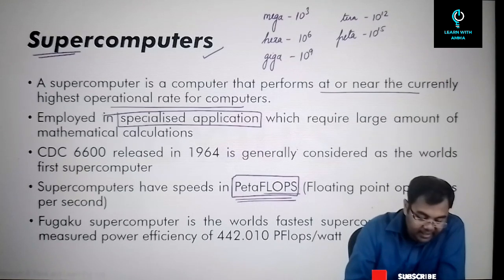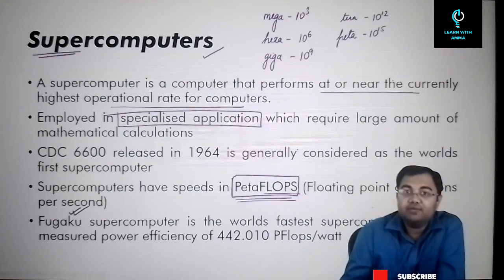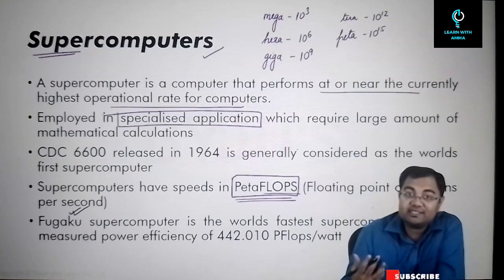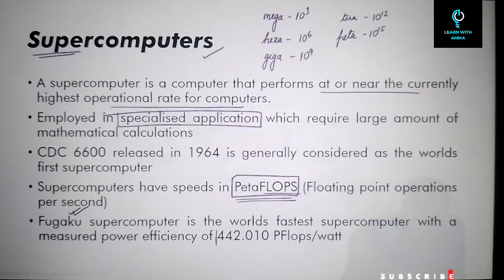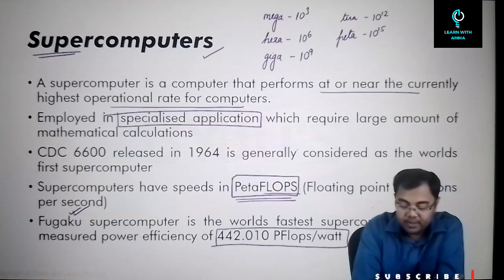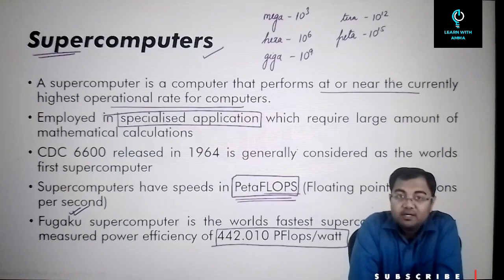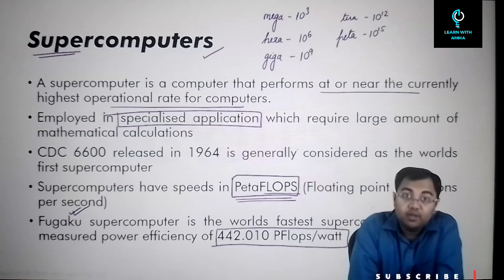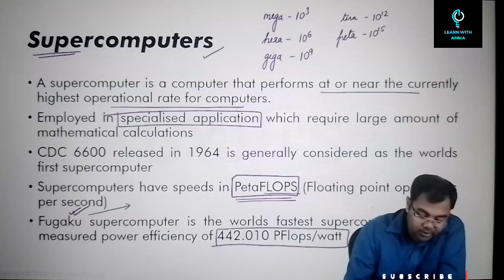So currently you have Fukagu. In 2021, Fukagu was named as the fastest supercomputer in the world, having a speed of 442.010 petaflops per watt per second. So that's why this is the highest computing speed that we have in the world currently. That is, the fastest supercomputer is Fukagu, which belongs to Japan.